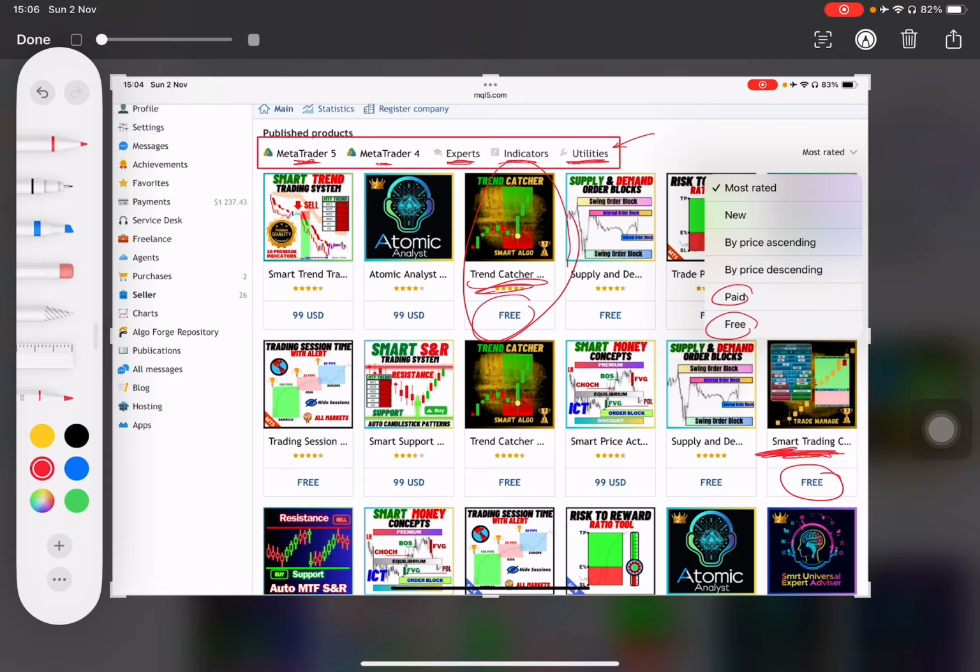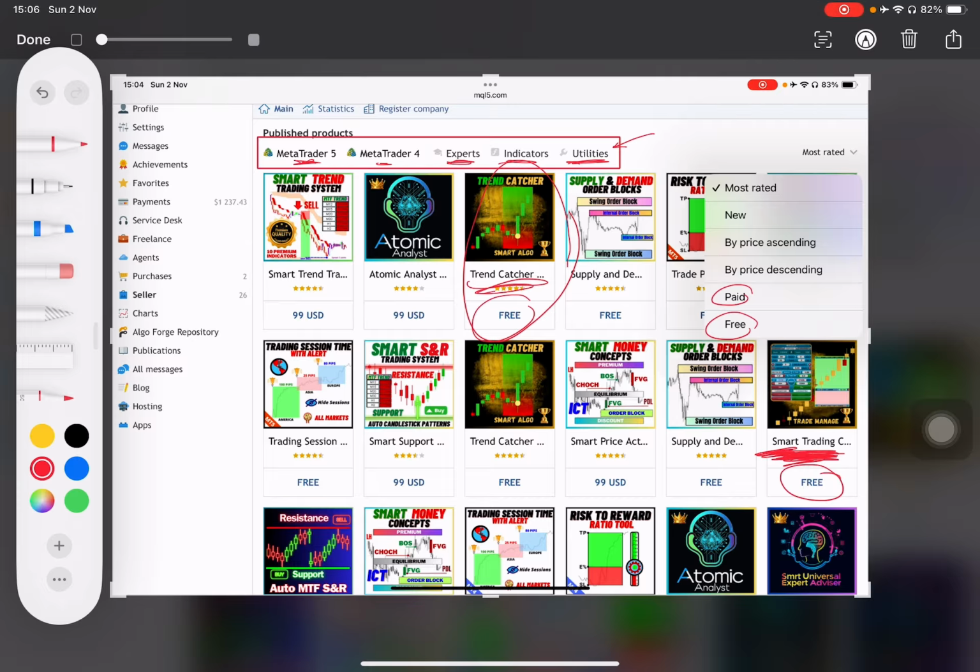And a utility is basically an expert advisor that does not open trades automatically, like the Smart Trading Copilot. It opens trades manually by clicking buttons. So this is a utility, and the rest, I think you already know what an indicator and an expert advisor are.